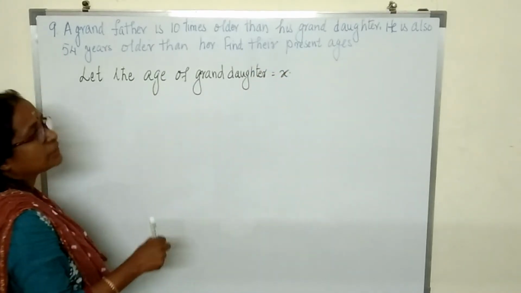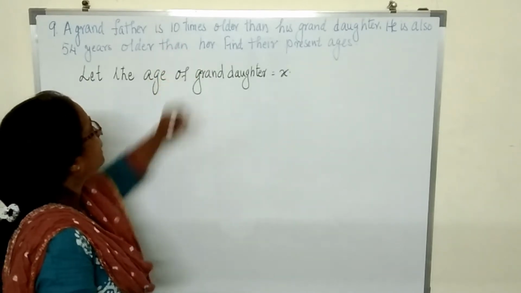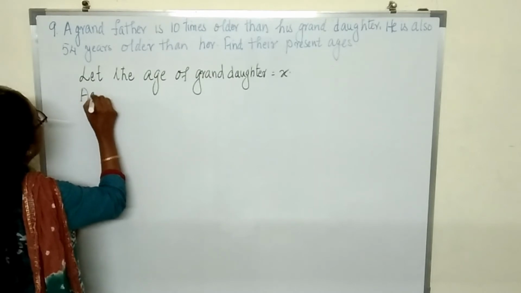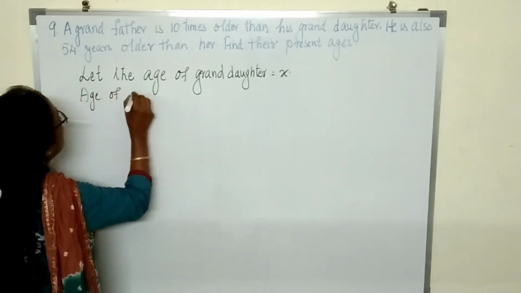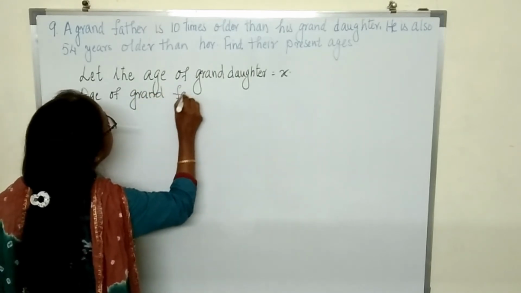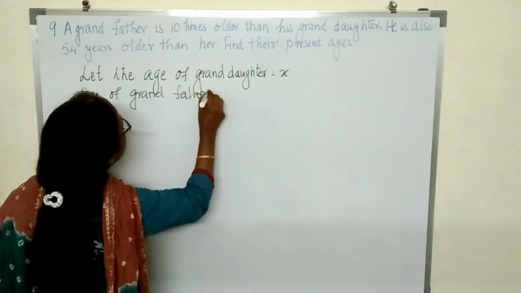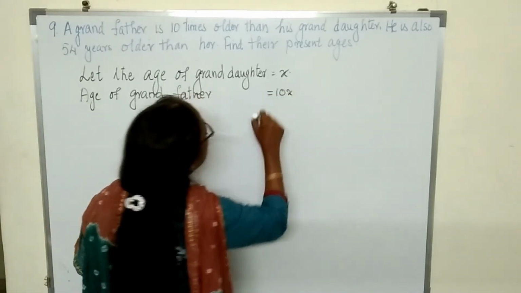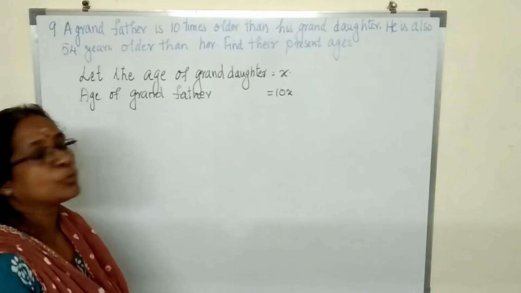What will be the grandfather's age then? 10 times. So the age of the grandfather is equal to 10x. Now what is the relation between these two ages?